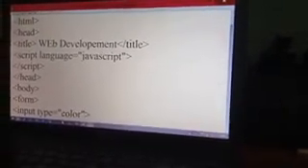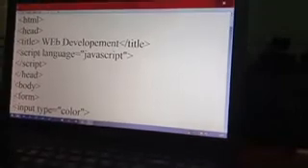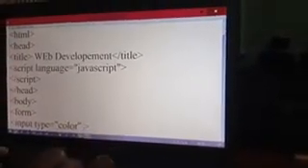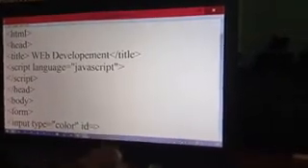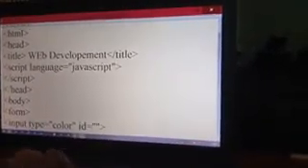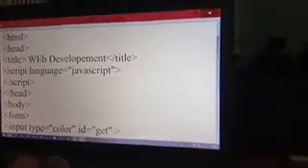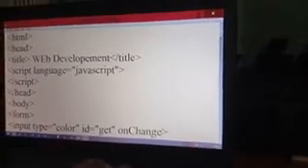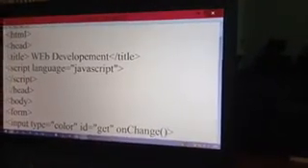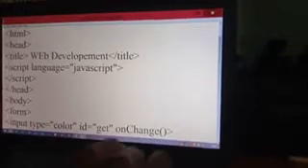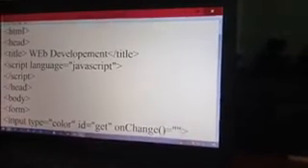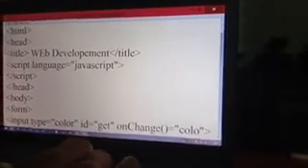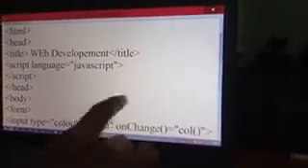Color picker is used to give various colors to an HTML document. ID equals get. It works like a name attribute. Then onchange. Onchange is an event that occurs when we make changes in our HTML document. onchange equals COL.